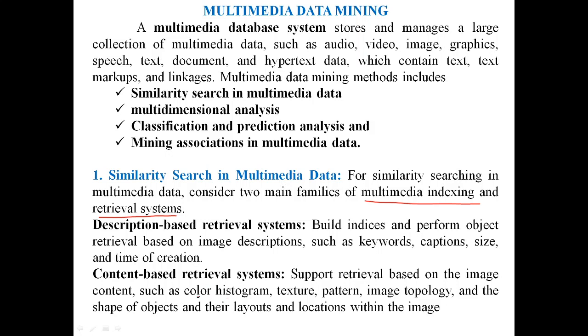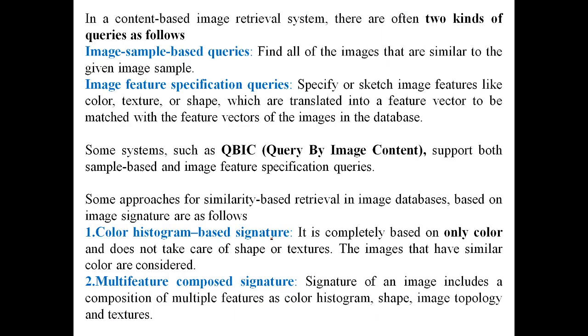Based on the color histogram, the texture, the pattern, the image topology, the shape of the objects, or the layouts or locations within the image, we retrieve the image.